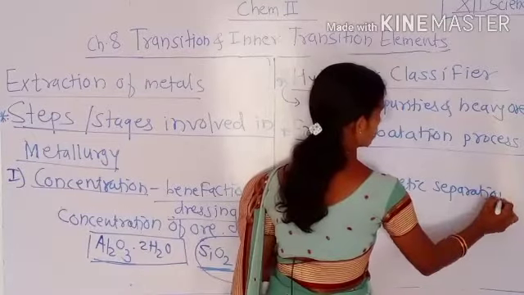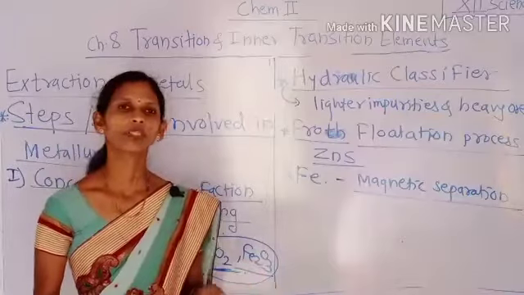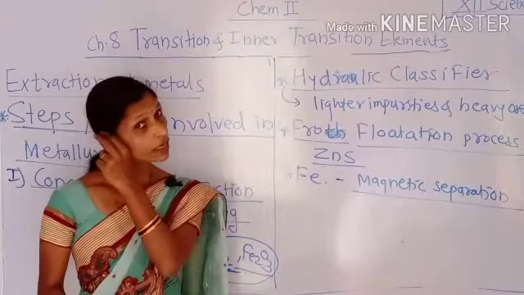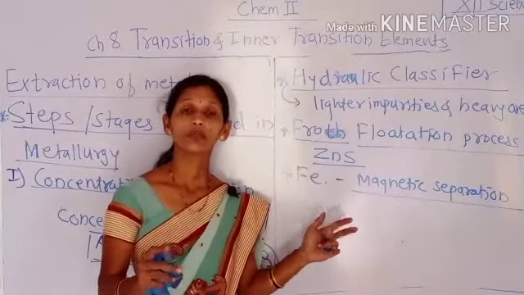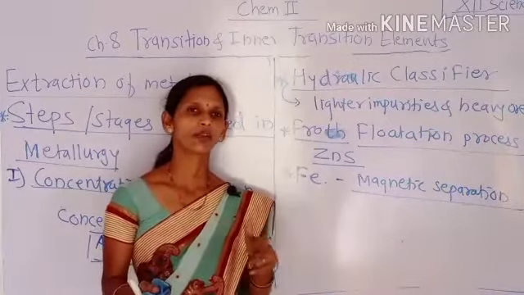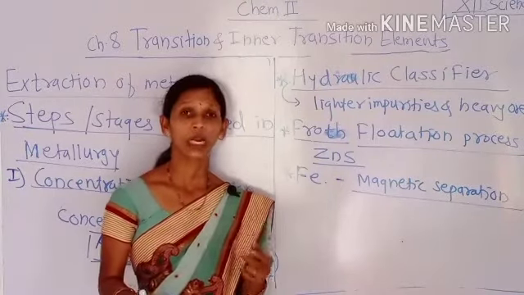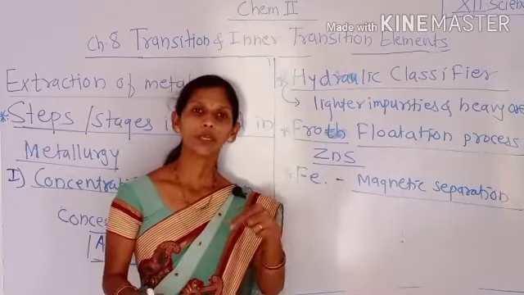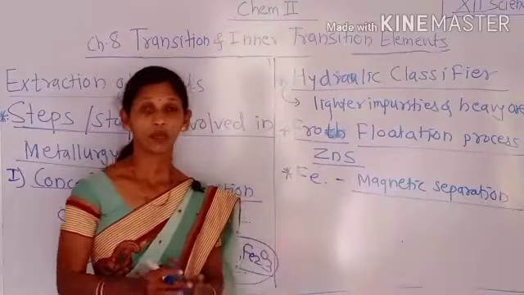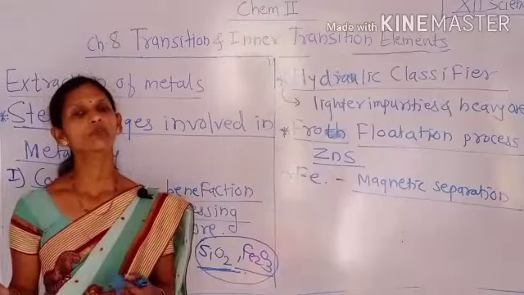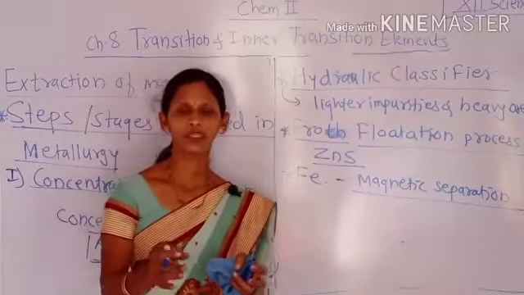These are the different types of concentration of ores, and out of these, one method or two or more methods are used for the concentration of ore, depending upon the nature of impurities present in it or the nature of ore. Then when gangue particles are removed from it during these processes, the ore gets concentrated.